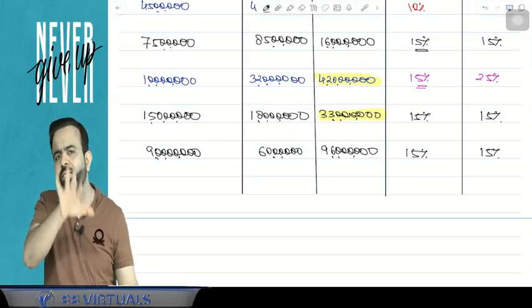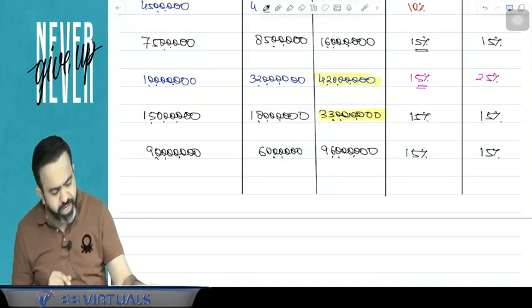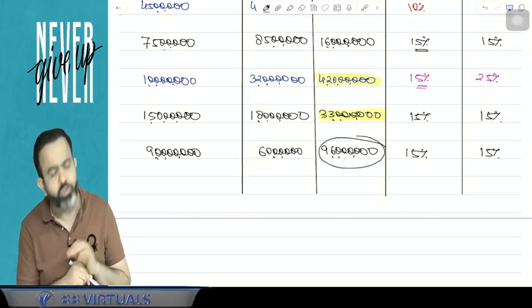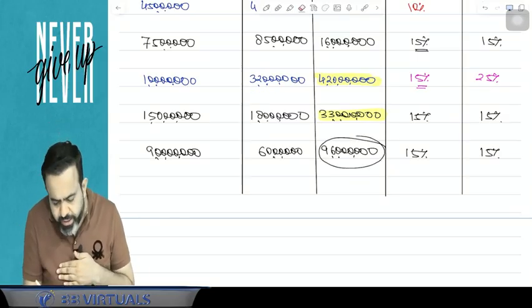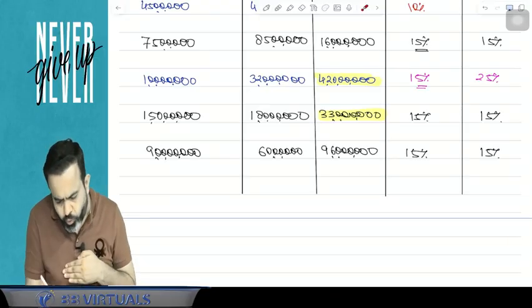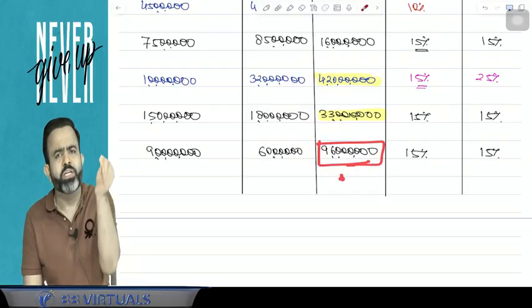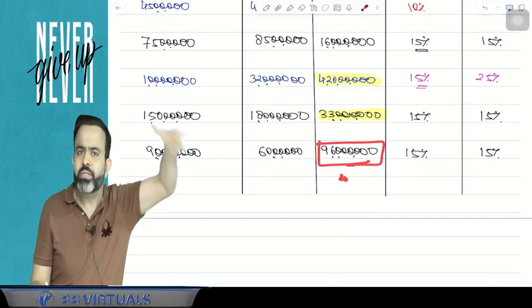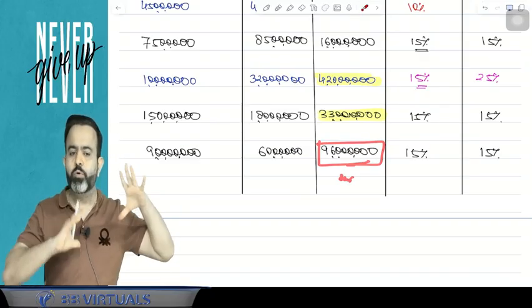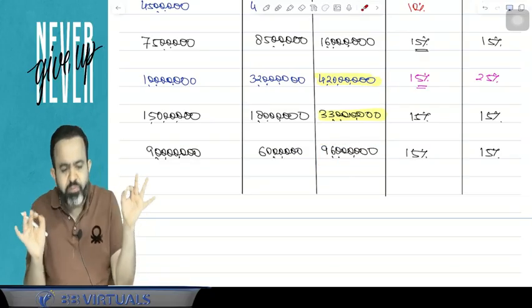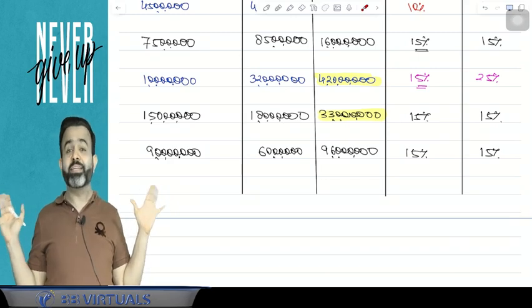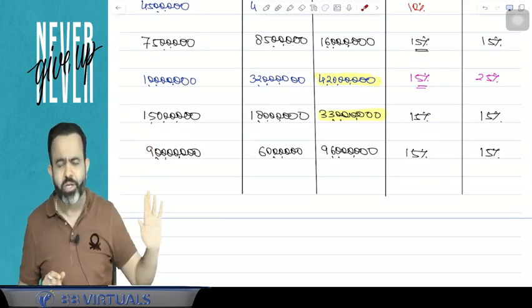Now guys, 15% surcharge is anyway applicable when your total income is more than 1 crore. So when your total income is more than 1 crore, 15% surcharge is going to be attracted anyway. You just have to check whether 25% surcharge or 37% surcharge is applicable or not.